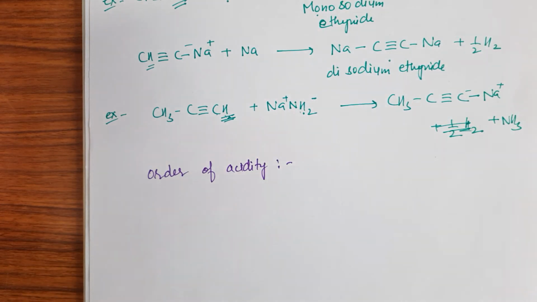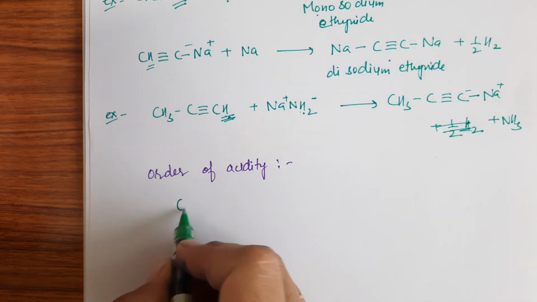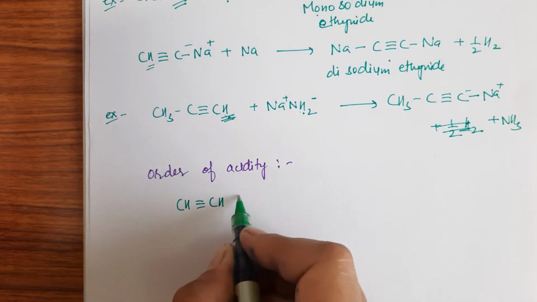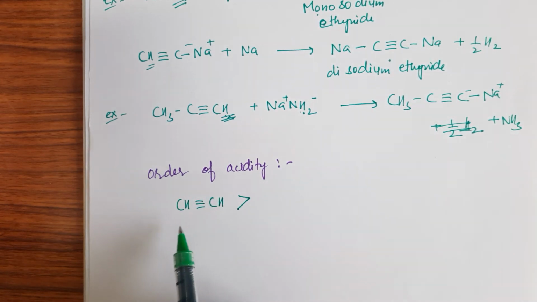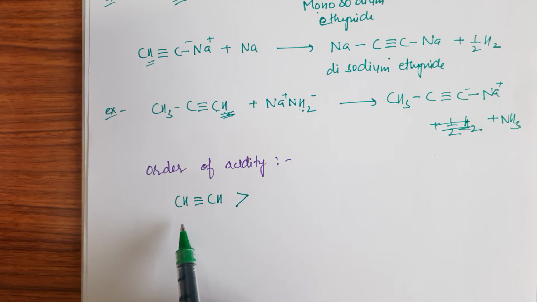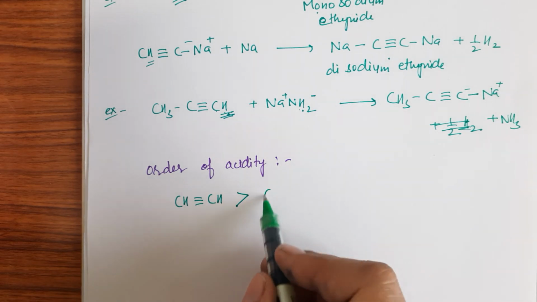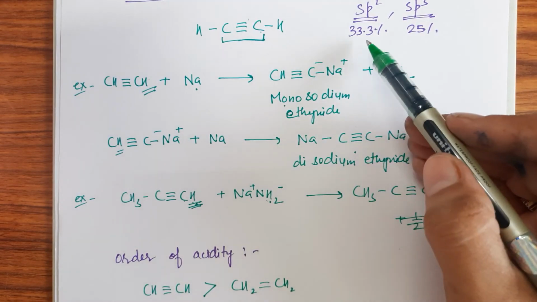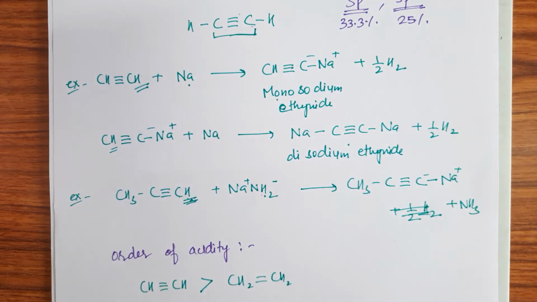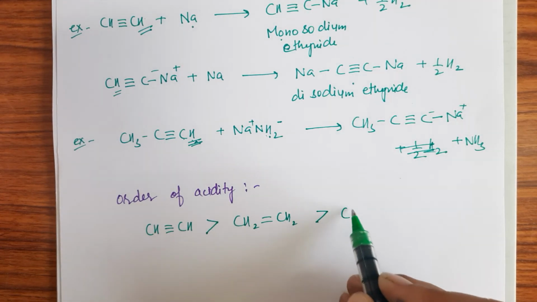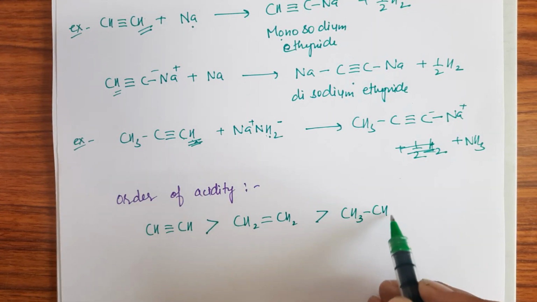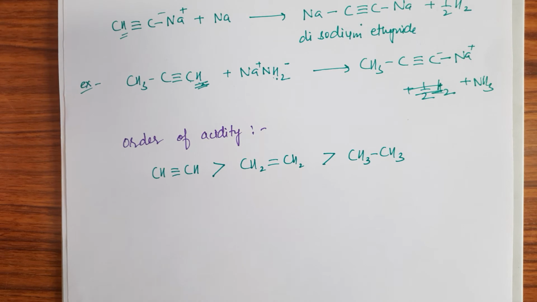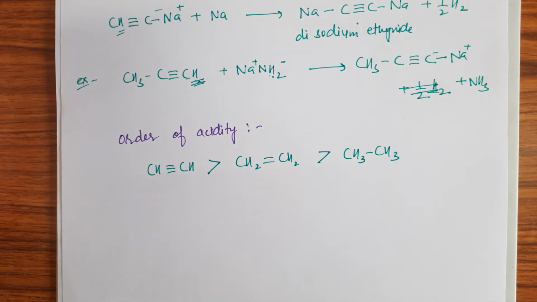between alkane, alkene and alkyne, then alkynes are most acidic because of the maximum percentage of S character in the carbon atom. Then alkene, as it has 33.3% S character, and the least in the alkane. So alkanes are least acidic, whereas alkynes are most acidic in nature.